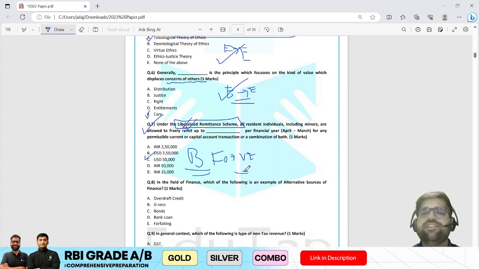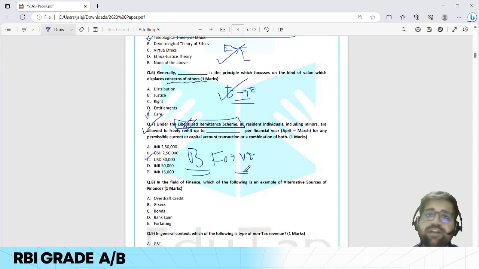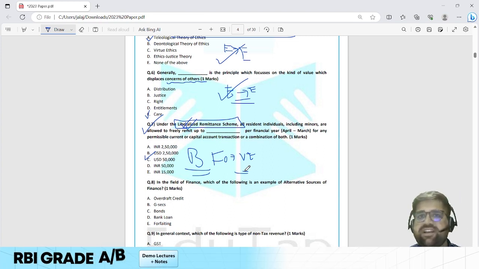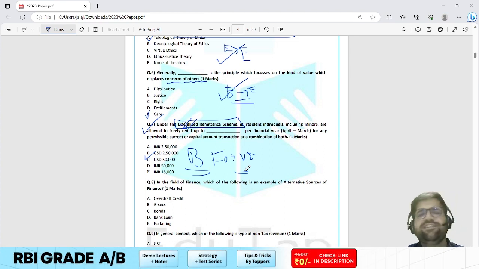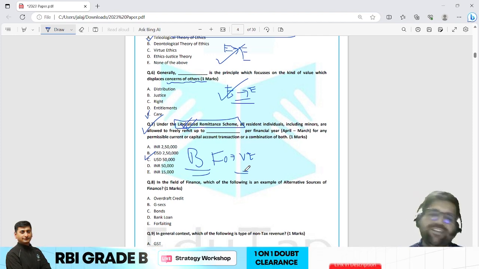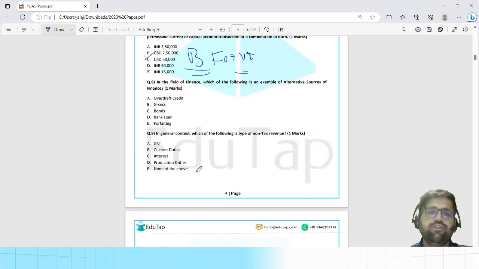We have also covered the section of FEMA, that is section 10 of FEMA, the Foreign Exchange Management Act, which empowers RBI to take certain foreign exchange related decisions. Okay, we have discussed this multiple times. Believe me, I'm not going to say this multiple times again. Liberalized Remittance Schemes were discussed at a very good length and breadth. Okay, coming to question number 8.